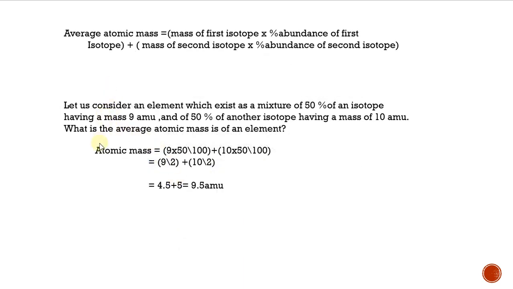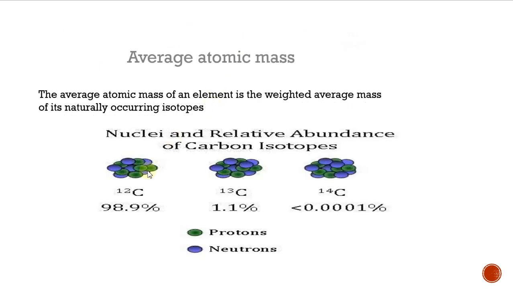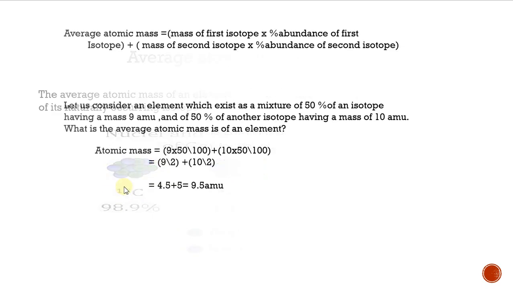So to calculate the average atomic mass, they have one formula. That is the mass of the first isotope. See this picture: this is the first isotope, this is the second isotope, this is the third isotope. The mass of the first isotope, this is the mass value, is 12, into the percentage abundance of the first isotope.